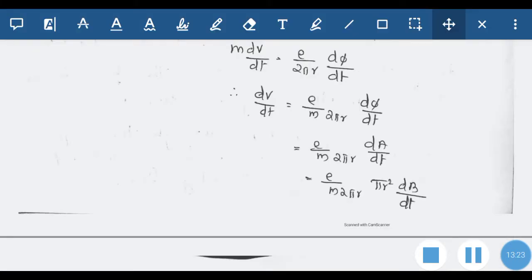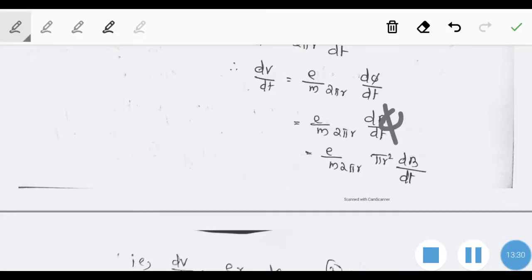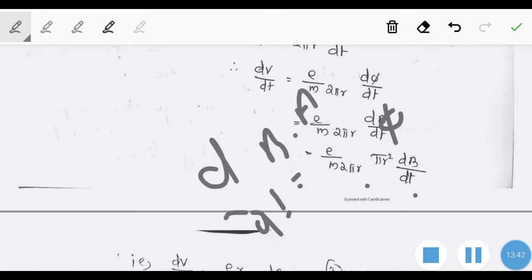Now from this, dv by dt is equal to e by m into 2 pi r into d phi by dt. Here phi is B dot A, so that is equal to B into A. A is a constant, and B and A are both along the same direction.